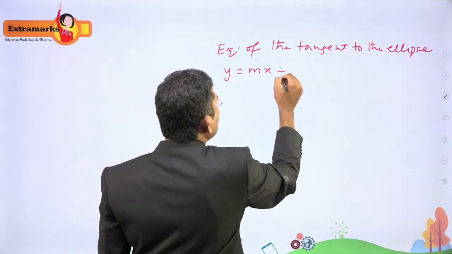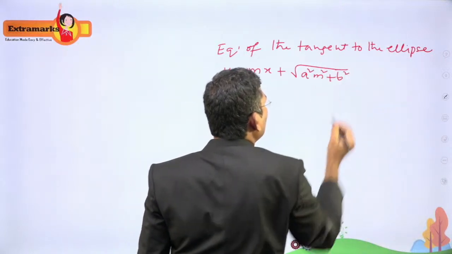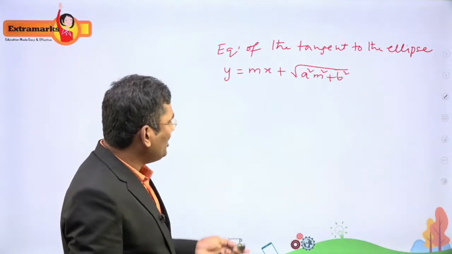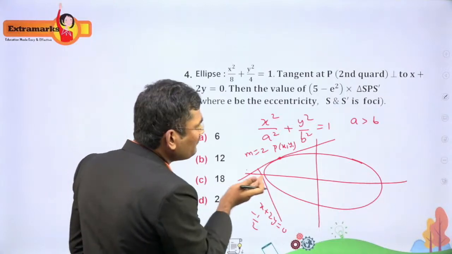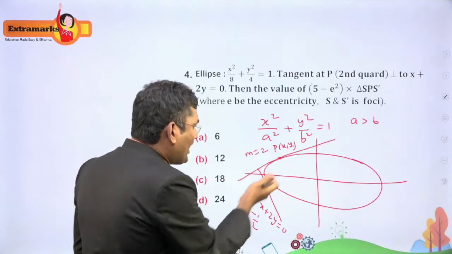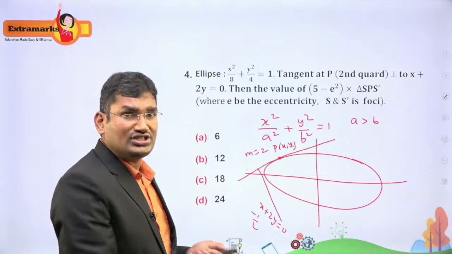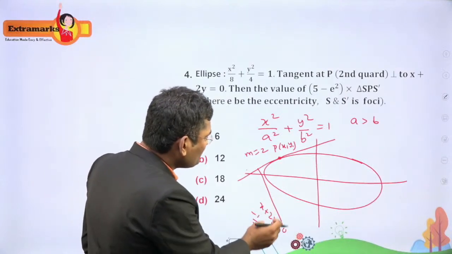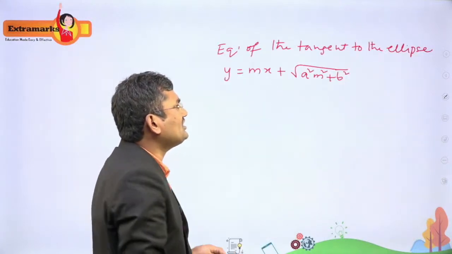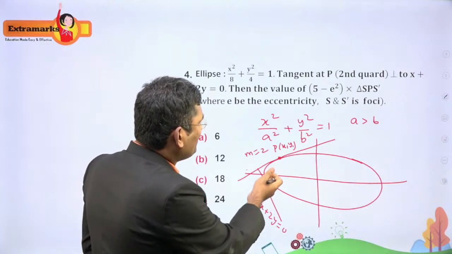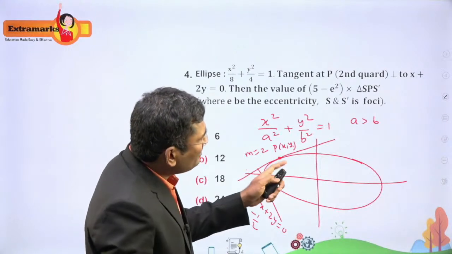Y is equal to mx plus or minus square root of a square m square plus b square. This is the formula we have. We use this formula to find the value of m, and to find the point P on the tangent. So this is the tangent equation in terms of slope, and this is the tangent equation in terms of the line, which we will have to find.